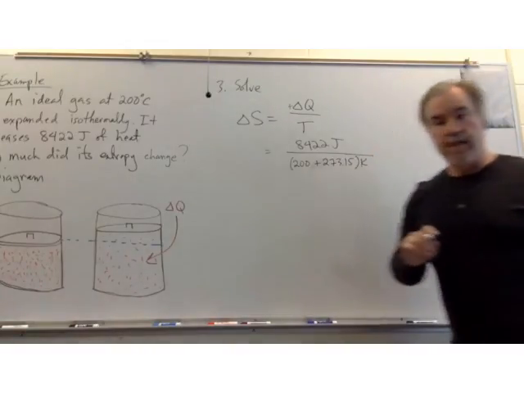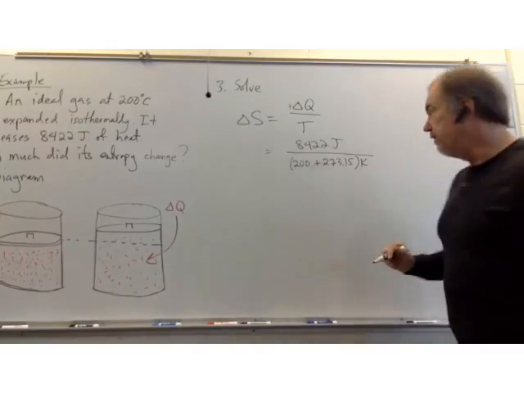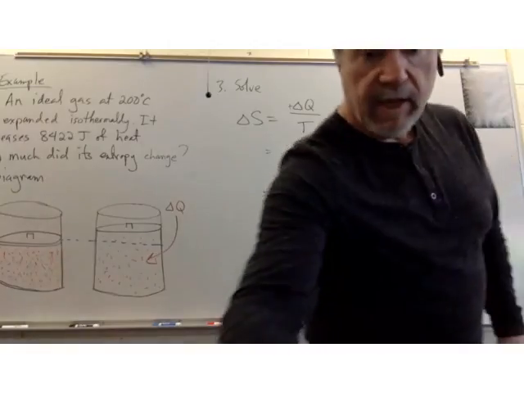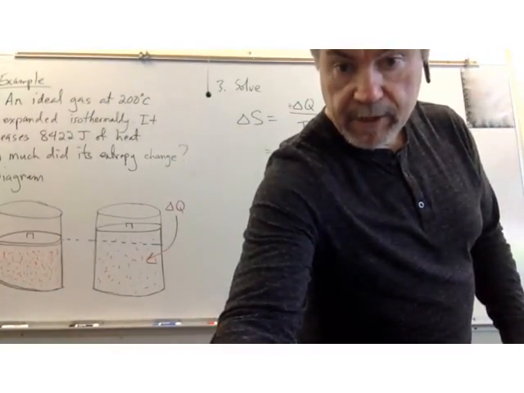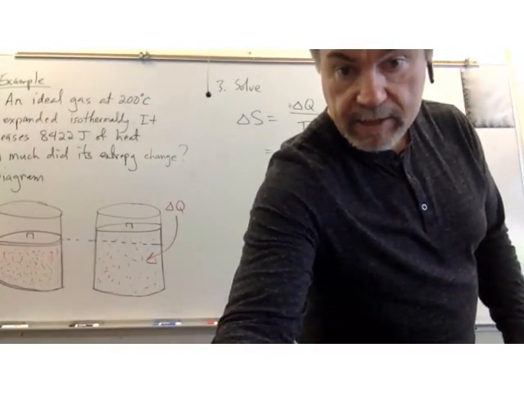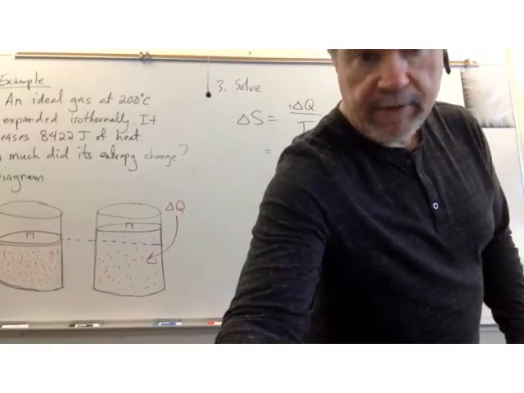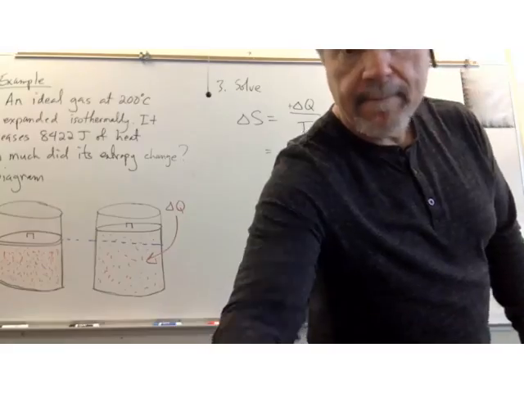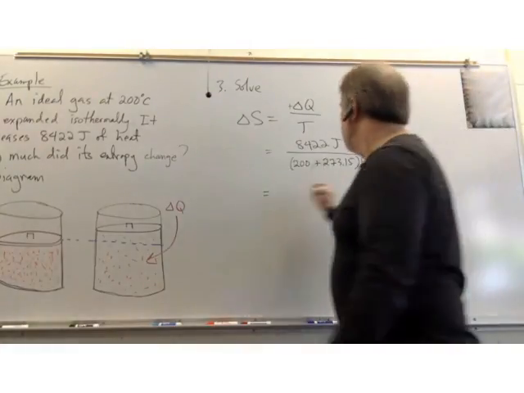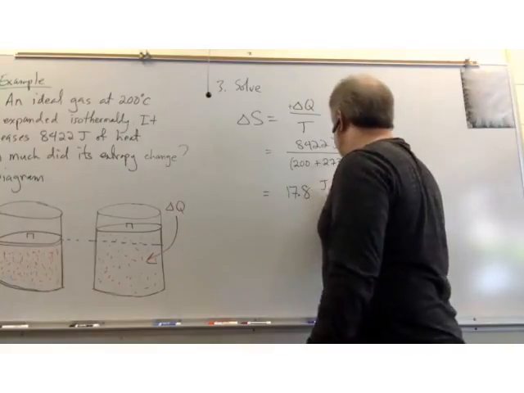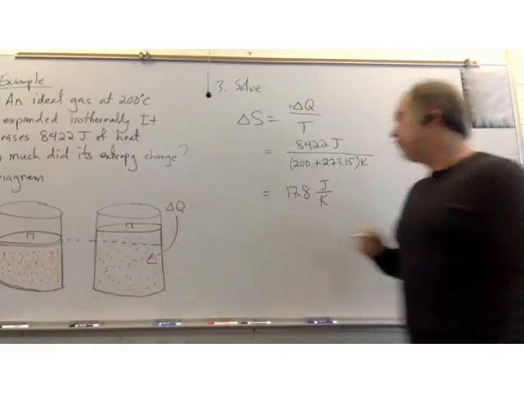You convert that by simply adding in the zero offset, and you plug in those numbers. And looking at my computer screen, I got 17.8. There we are.